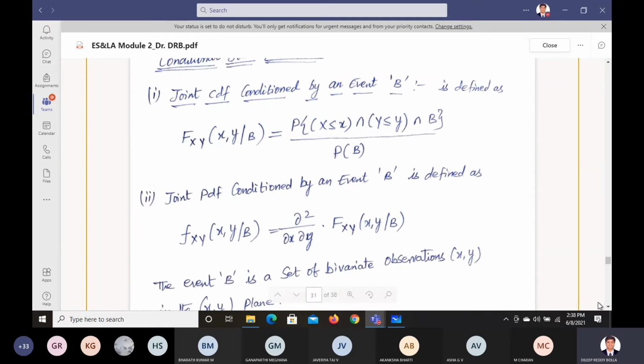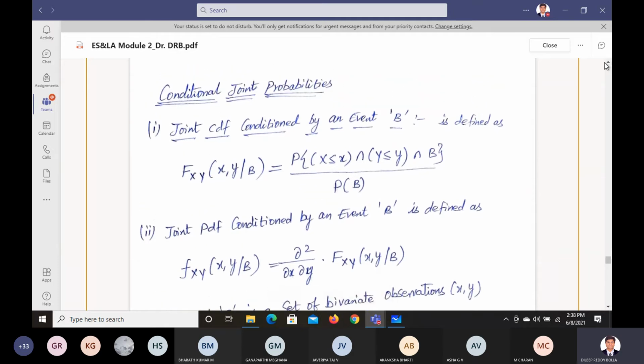So next, conditional joint probability. For this class, we're going to discuss conditional joint probability. What we are trying to do here is very, very simple. Like you have already seen Bayes theorem. I have shared a video with you on Bayes theorem, an example of how to find the number of farmers and the number of librarians.